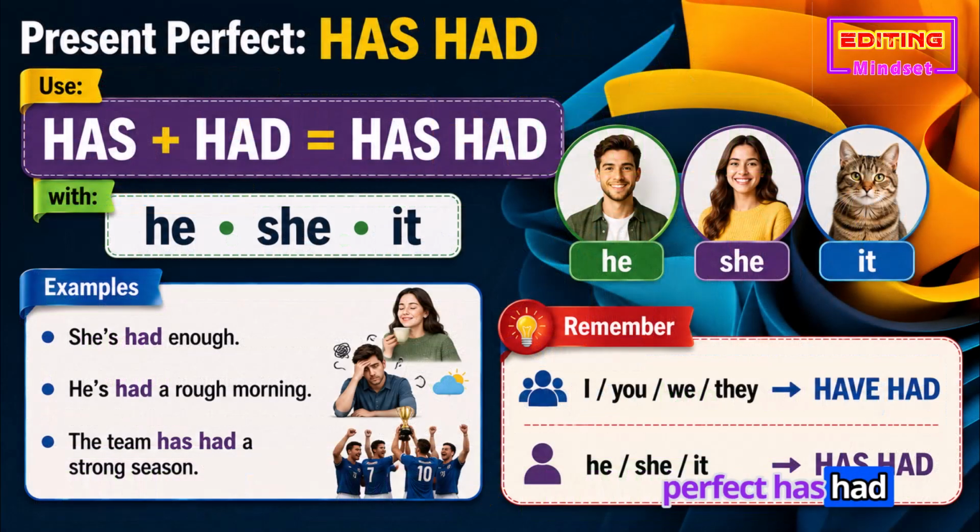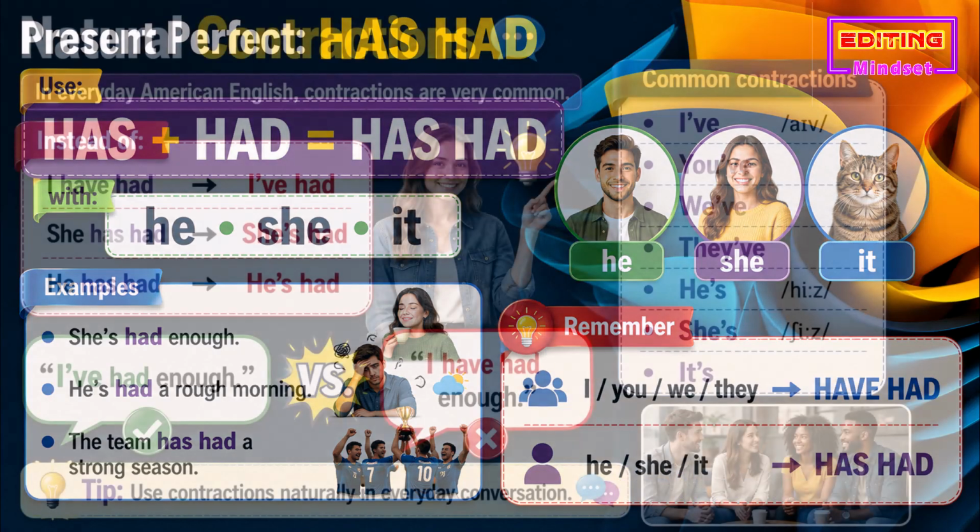Present perfect, has had. Use has plus had, has had, with he, she, it. Examples. She's had enough. He's had a rough morning. The team has had a strong season. Remember: I, you, we, they have had. He, she, it has had.